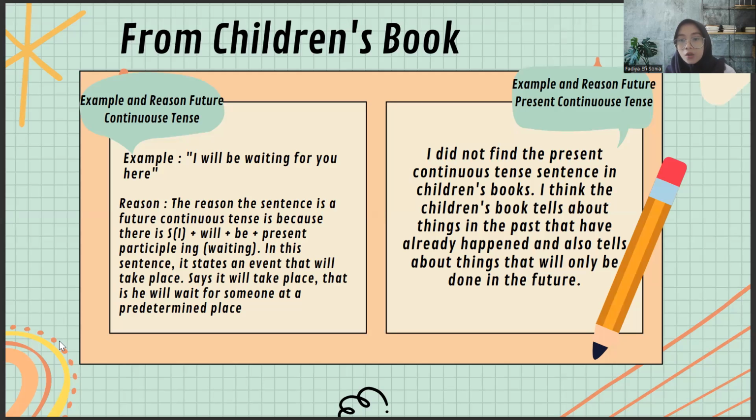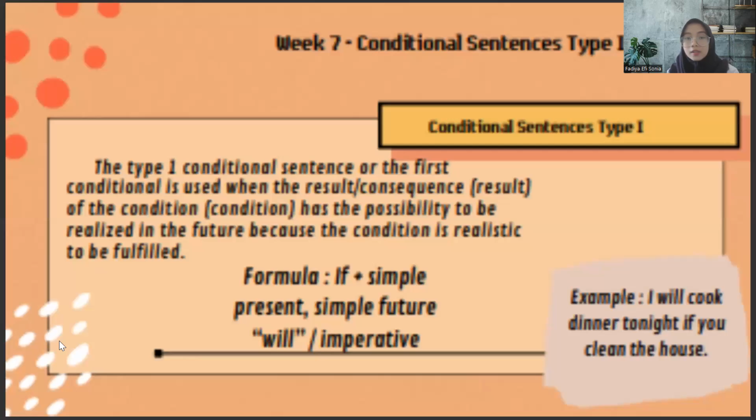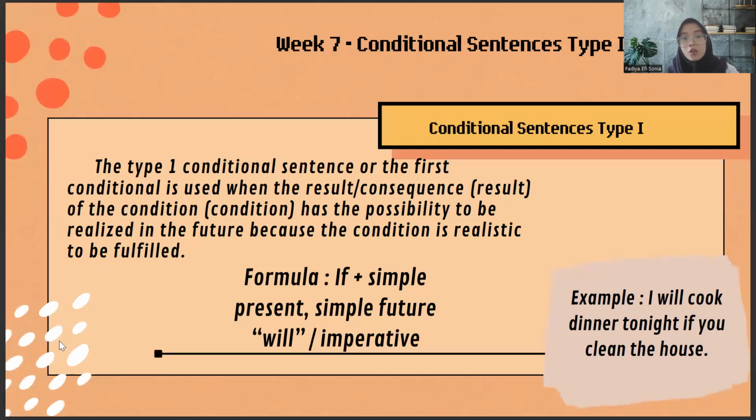And the next, present continuous tense in the children's book. I did not find the present continuous tense in the children's book. I think the children's book tells about things in the past that have already happened, and also tells about things that will only be done in the future. And next is week 7.